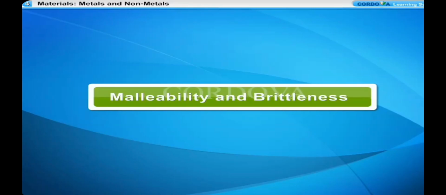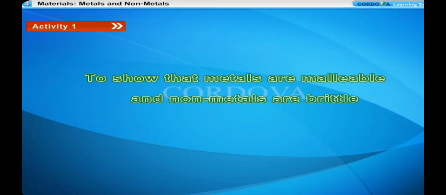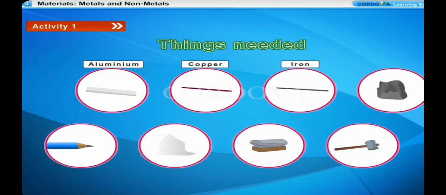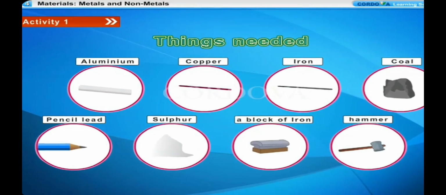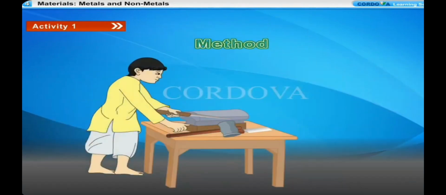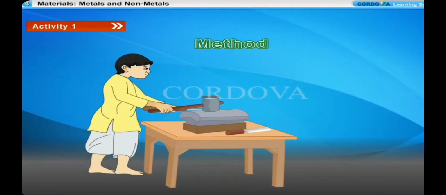Activity 1: to show that metals are malleable and non-metals are brittle. Things needed: small pieces of aluminium, copper, iron, coal, pencil lead, sulphur, a block of iron and a hammer. Method: we take a piece of aluminium metal, place it on a block of iron and beat it with a hammer.